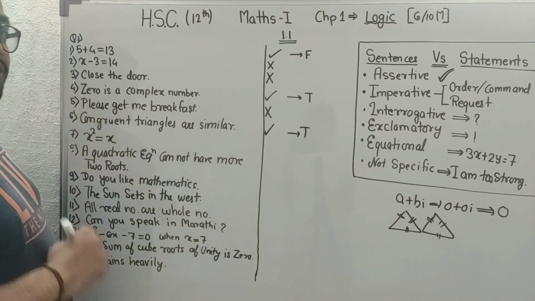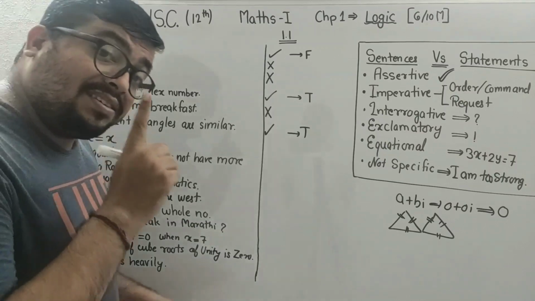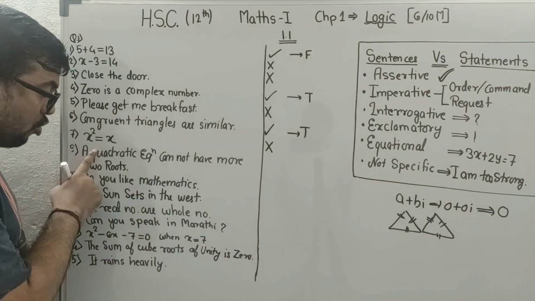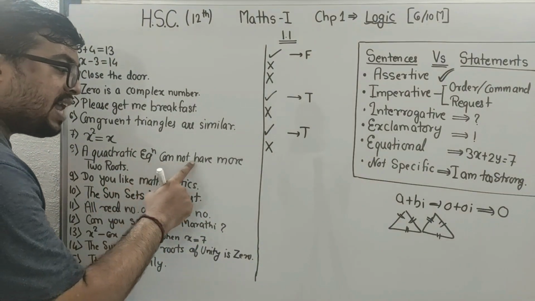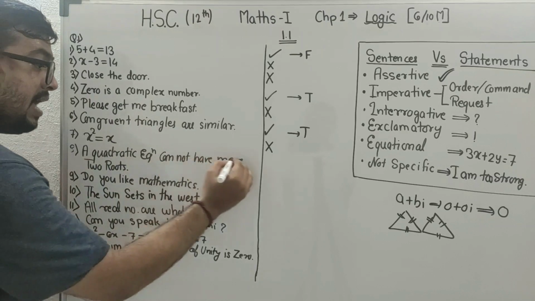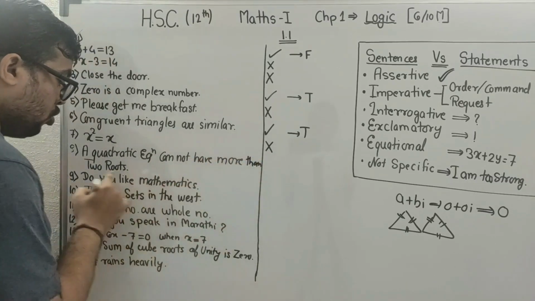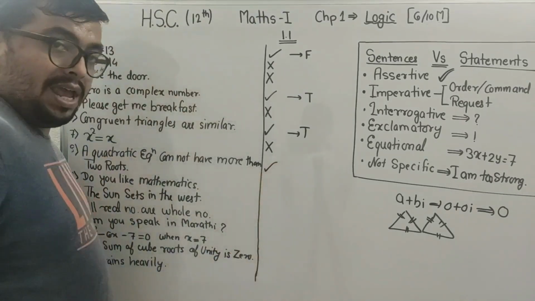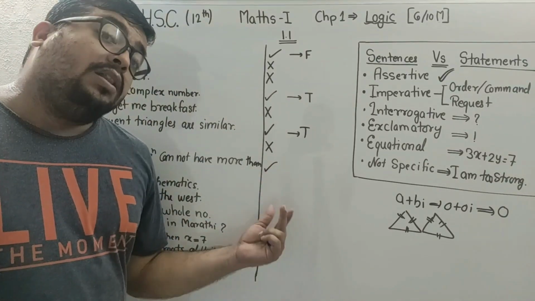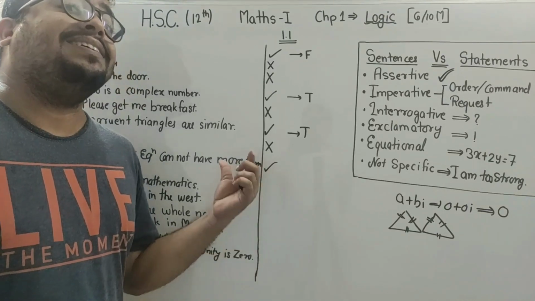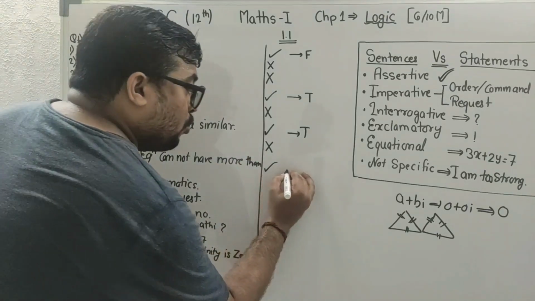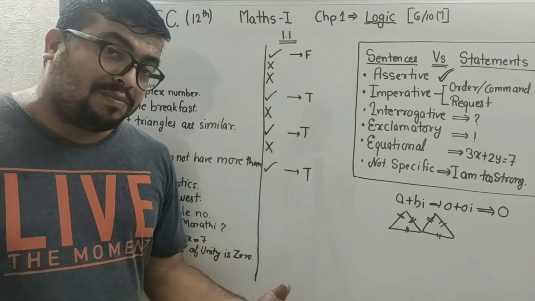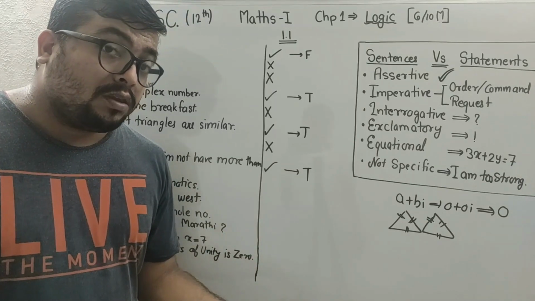This is an equation. This is alphabet. Yes, this is the equation. So this is not a statement. A quadratic equation cannot have more than 2 roots. Yes, you know this. This is a statement. है ना बेटा, मैथ में आप पढ़ते हो ऐसा चीजें. This is a logical sentence. That is, it is a statement, and this is true. आपको x के हमेशा दो आंसर्स मिलते बेटा, दो से ज्यादा तो नहीं मिलते.